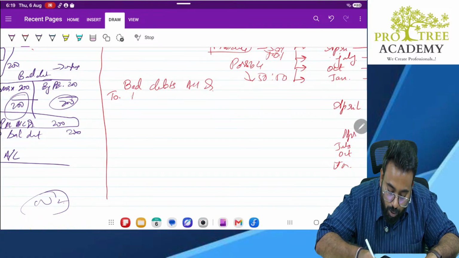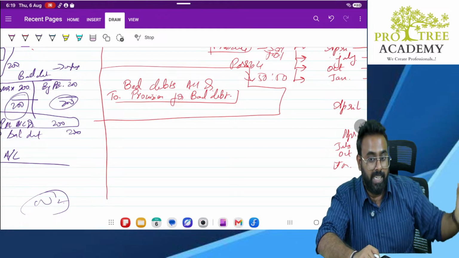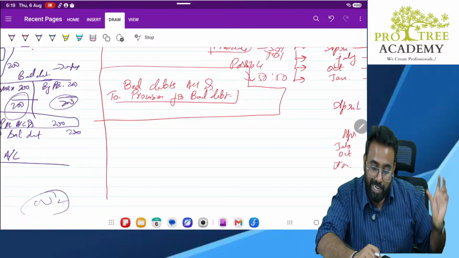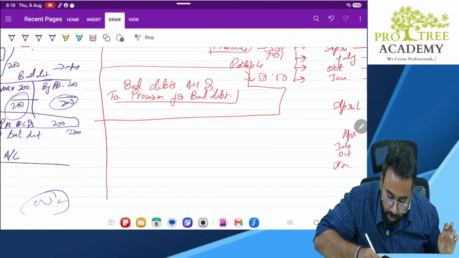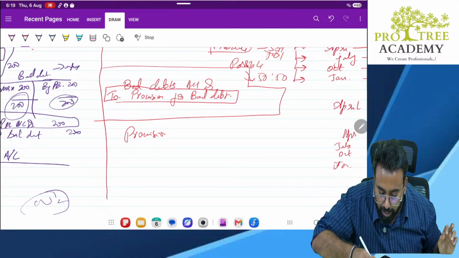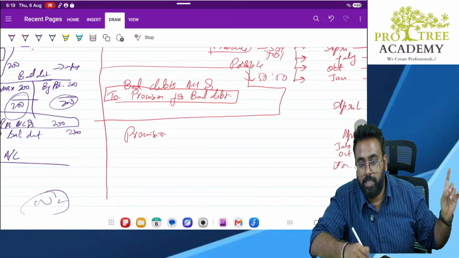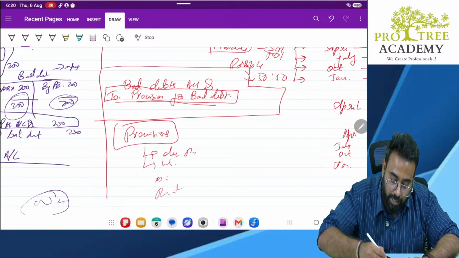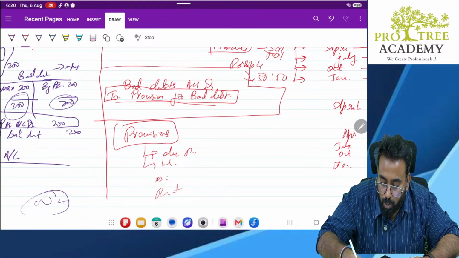Sir, where will we show this provision for bad debt? If you remember our balance sheet, on the liability side, I told you current liability, non-current liability. Under current liability, you will show all the provisions. Provisions can include electricity payable, salary payable, bonus payable, rent payable. Have we discussed this earlier? Yes. Under this only we will show this provision. Sir, what happens to this entry? This will go to P&L. This will get closed.